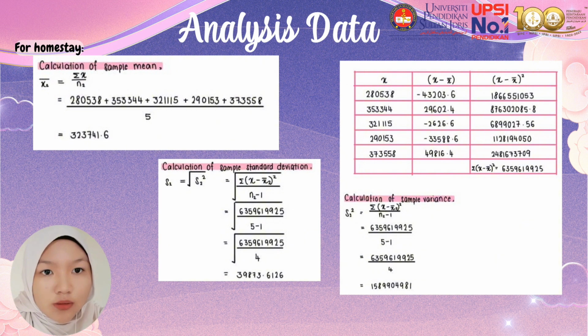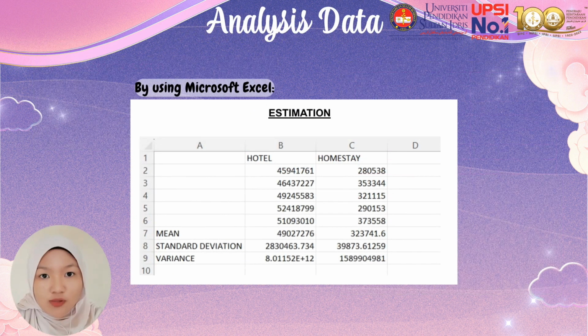Next, we calculate the sample variance of homestay, and we get 158,990,4,981. Lastly, we calculate the standard deviation by using the formula, and we get 39873.6126. By using Microsoft Excel, we get the estimated values of the mean, standard deviation, and variance for both sets of data, hotel and homestay.